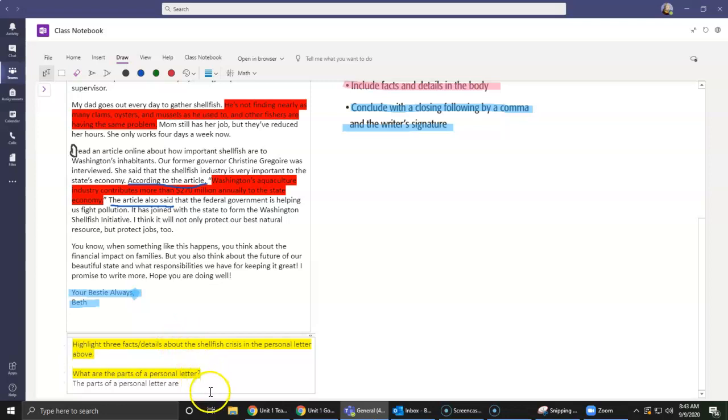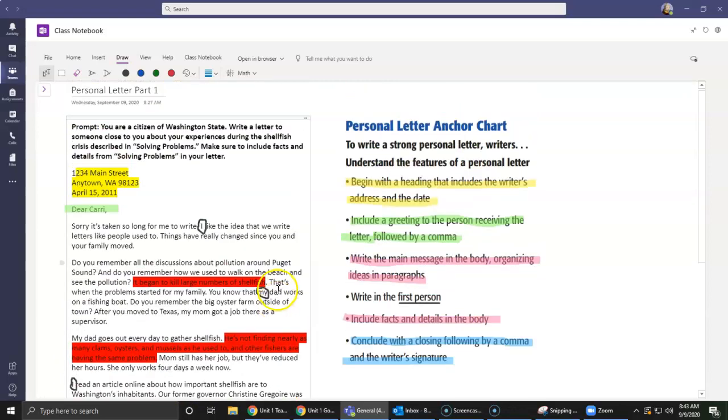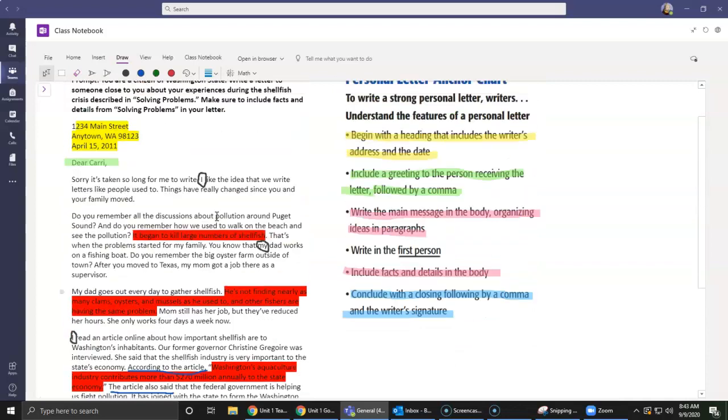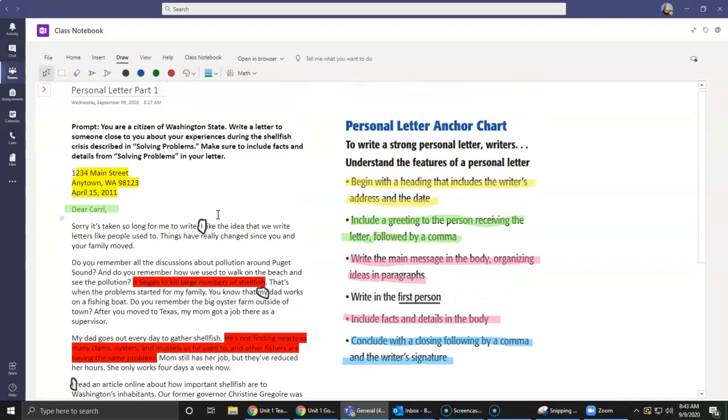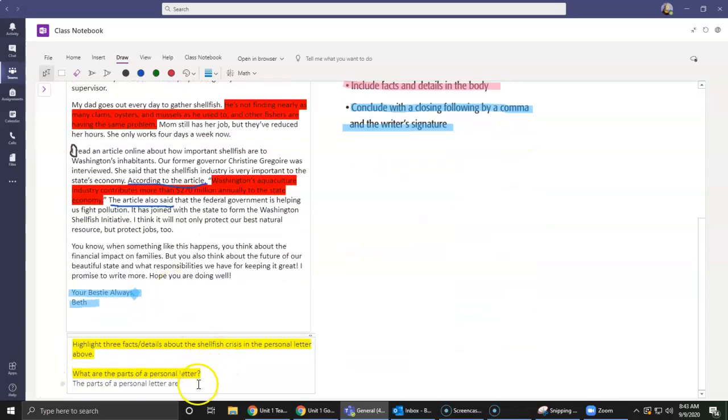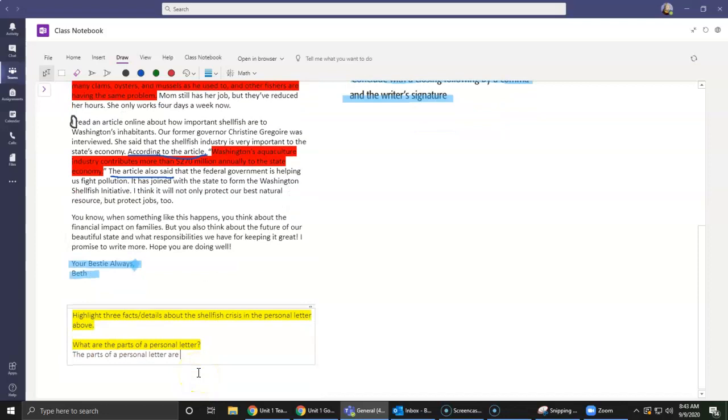And now, your next part, which is the last part of this writing for today, is you need to tell me what are the parts of a personal letter. So what does a personal letter have to have in it? Go back, watch our video, look at our anchor chart. What parts does a personal letter need to have? I'll give you a hint. There are at least 6 things that a personal letter should have. So in this, you should have 6 things listed.